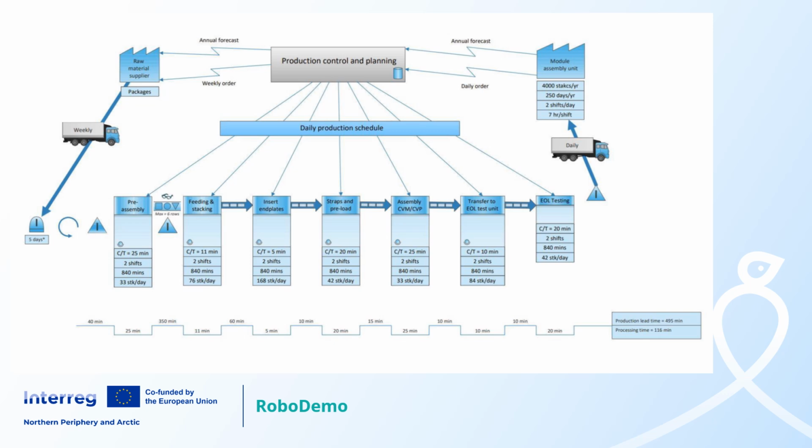And that gives information on inventory levels and the total lead time of material going through the processing line.